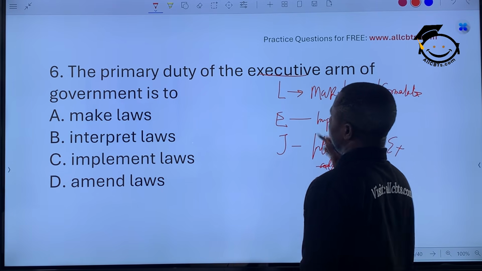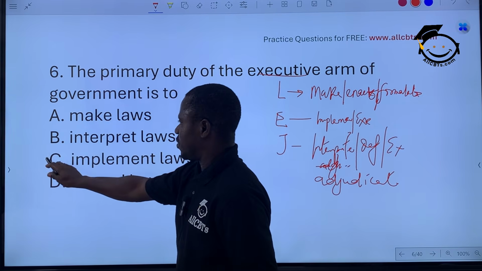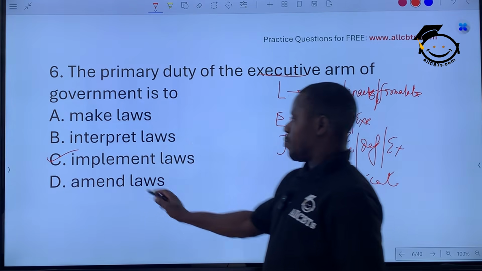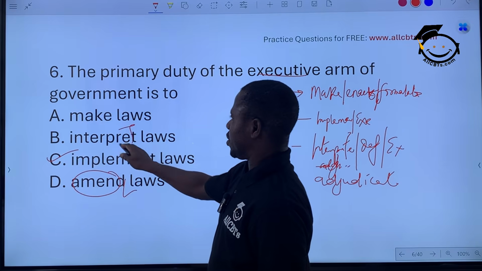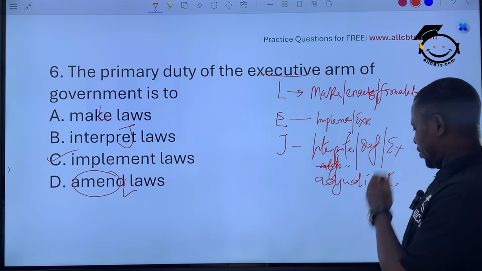Okay? So, executive does what? Make, interpret, implement. Of course, you can see from the explanation, it is to implement laws. Who amends the law? The legislature. Who interprets the law? Judiciary. Who makes the law? Legislature. Okay? So C is the correct answer.